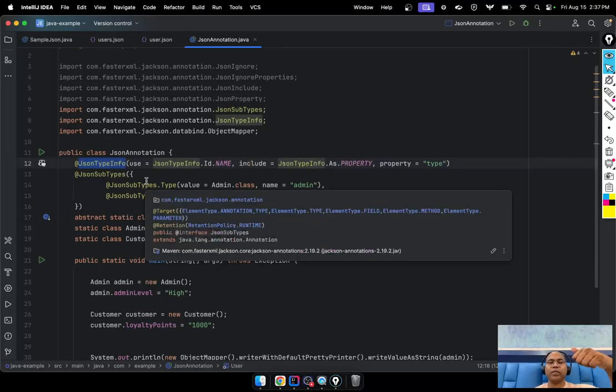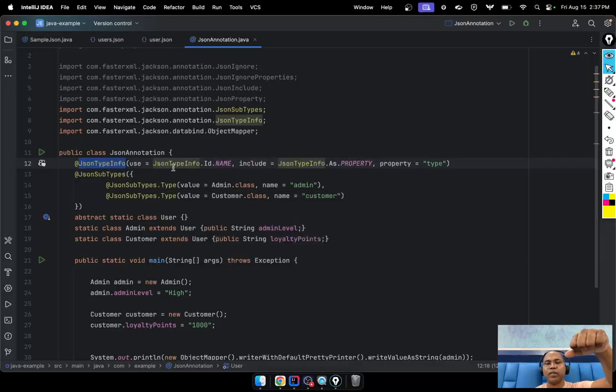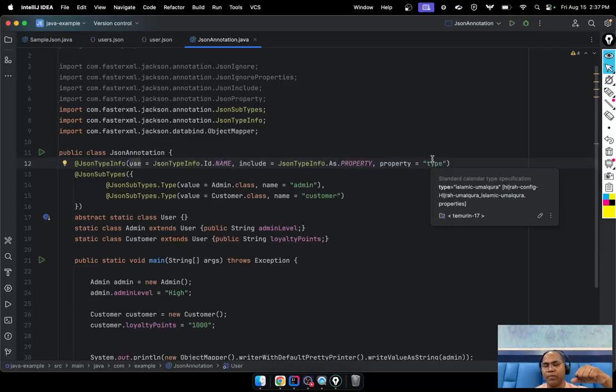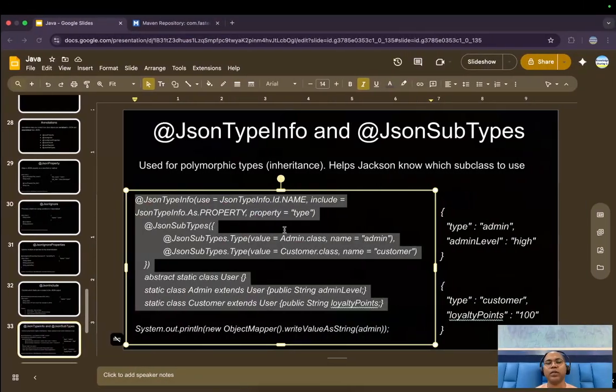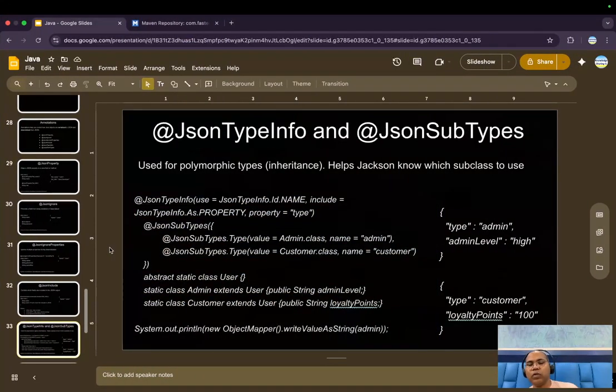This is, you can say, an abstract class or interface or super classes. This is the type. You just specify the user's name or something and what the types are, and here you say what the subtypes are. Subtypes you have admin and this. These are the two classes mentioned. It's the admin type, customer type. This scenario.